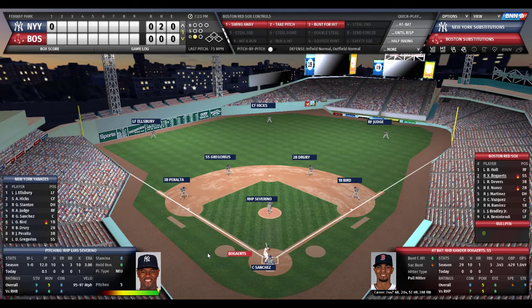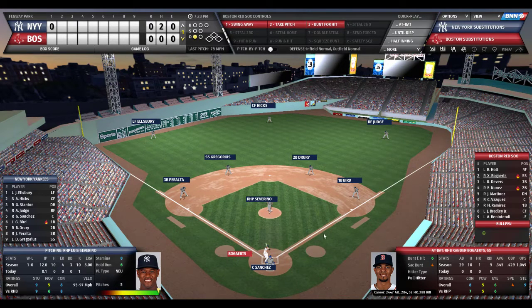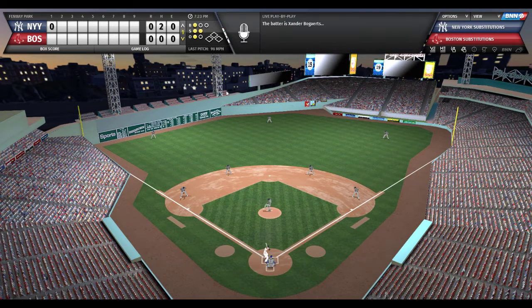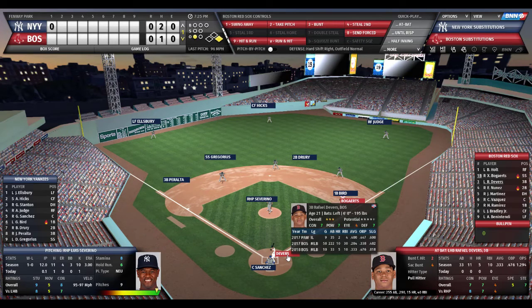Striking out. So with 1 out, here comes Xander Bogaerts, who I always love to call Xavier. Xander's batting .345, 1 homer and 5 runs batted in. He awaits the Severino offering, and here it comes, homeward bound. 1-2 count. Bogaerts bloops one into left center over the leap of D.D. Gregorius. So a 1 out single, Bogey's on, Bird to hold him on first, and here comes Rafael Devers.